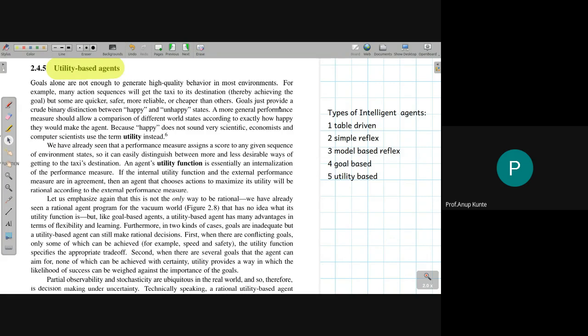In short, the shortfall of the simple reflex agent is not giving thought to the world state and how the world evolves over the course of interaction between agent and environment.